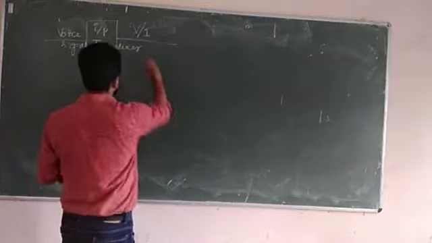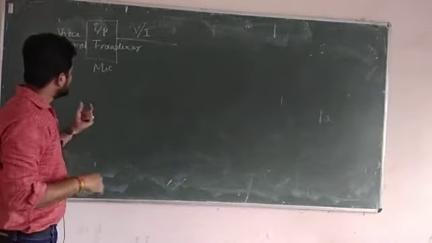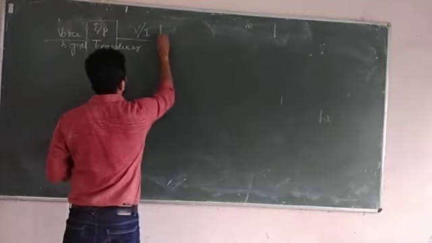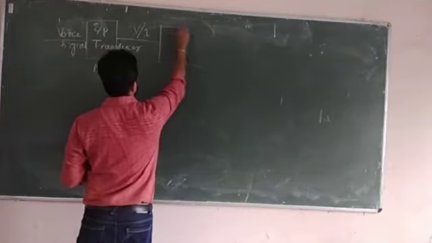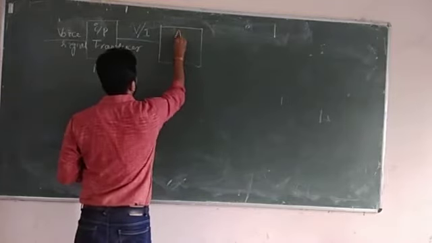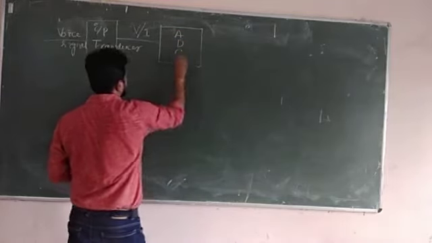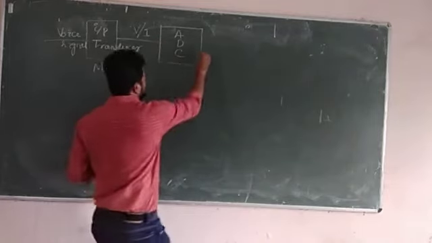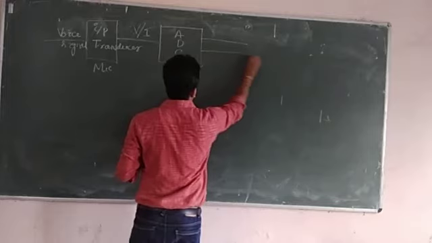But this voltage or current is analog in nature, that is continuous in magnitude as well as in the time axis. Hence we need an A to D converter. Here ADC stands for analog to digital converter, which converts it into multiple bits.